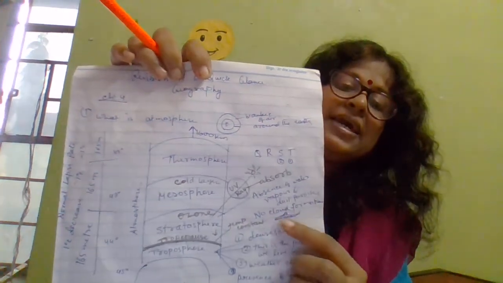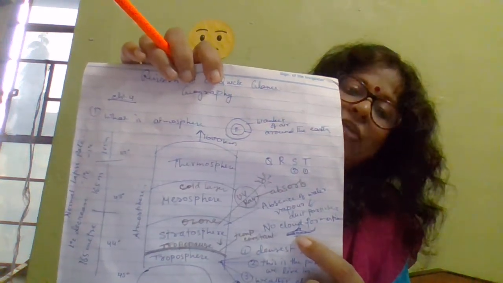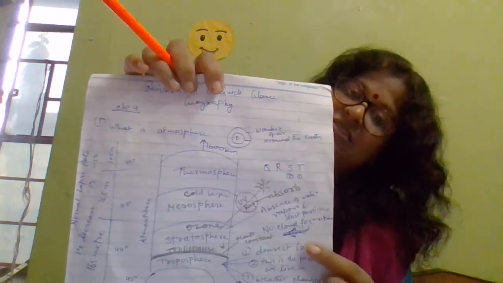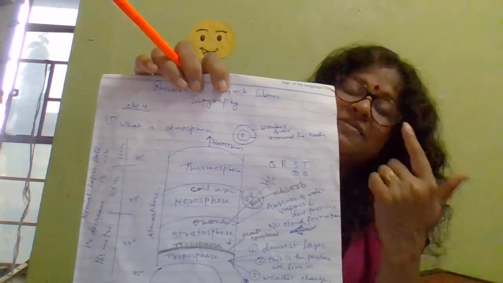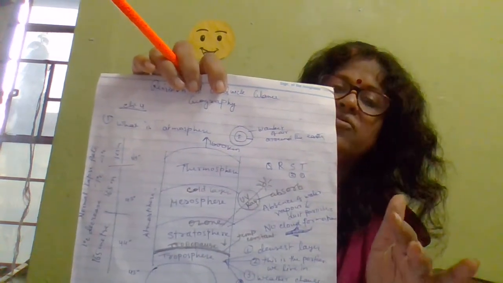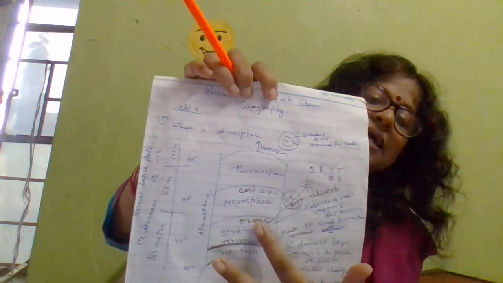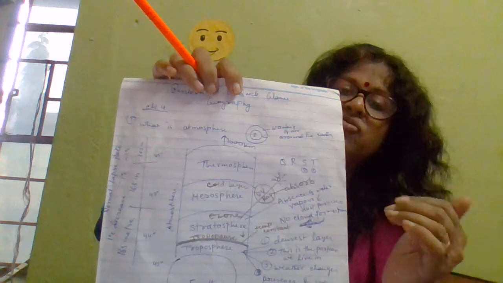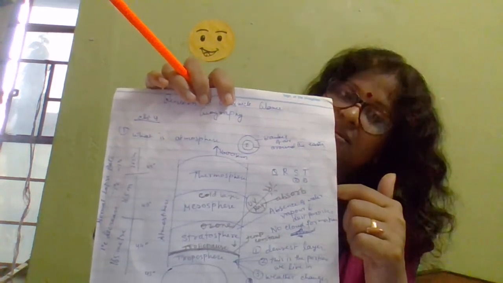That's why sometimes aeroplanes fly in the lowest layer of stratosphere, because there is no disturbance. Also, a special kind of gas, ozone, is found which protects the earth from the ultraviolet rays coming from the sun.